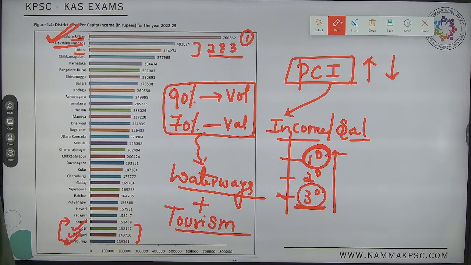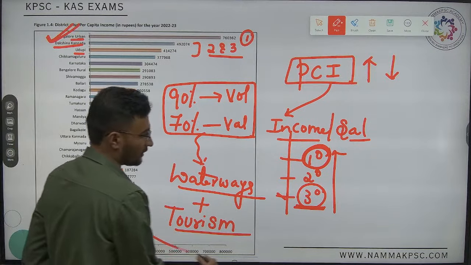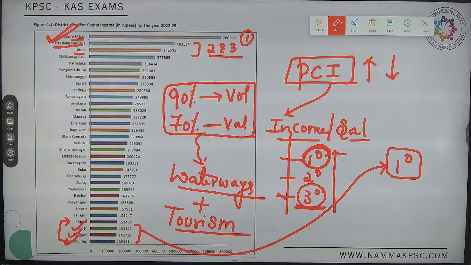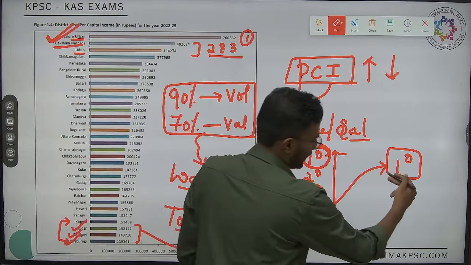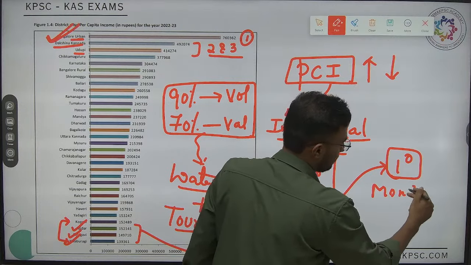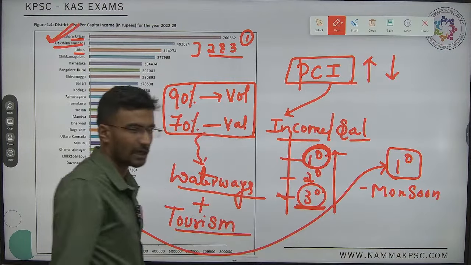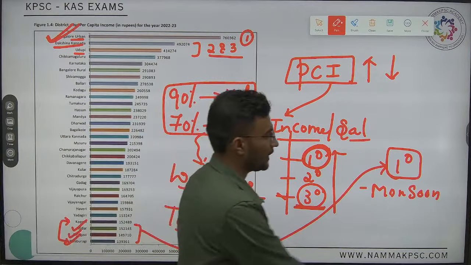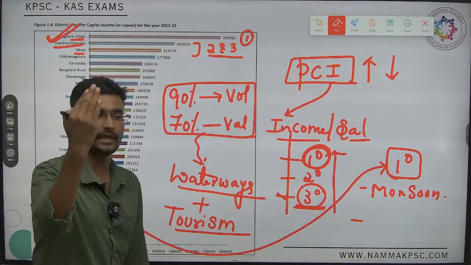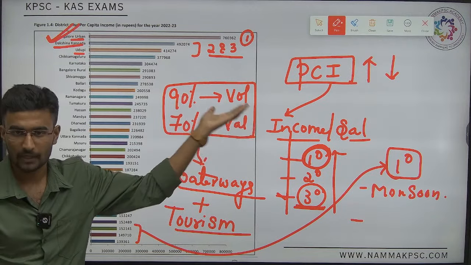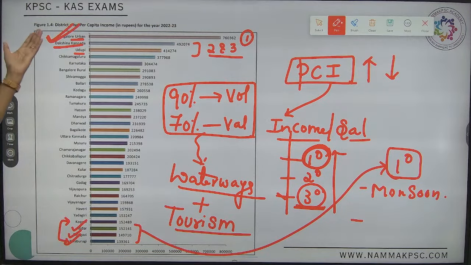Again, these are all main topics. Questions come based on the economic survey. They are dependent majorly on the primary sector. Is it based on monsoon or irrigated land? It is majorly based on monsoon. Obviously last year we faced a drought situation, so the generation of income will also drop, will also come down. Okay? Yes.